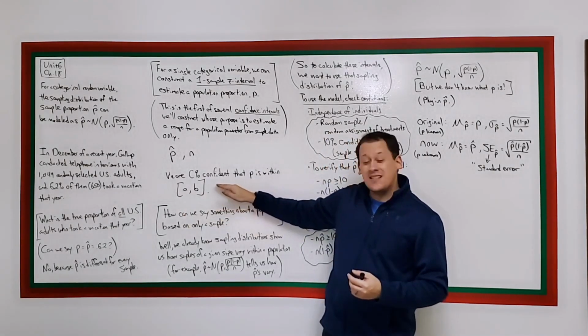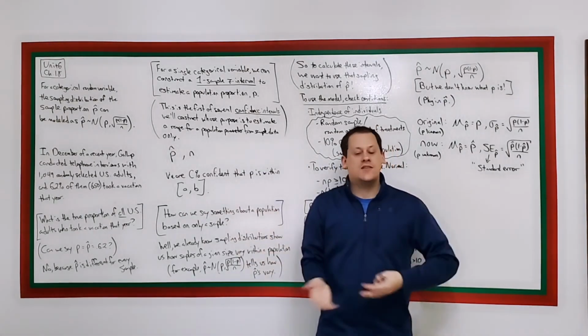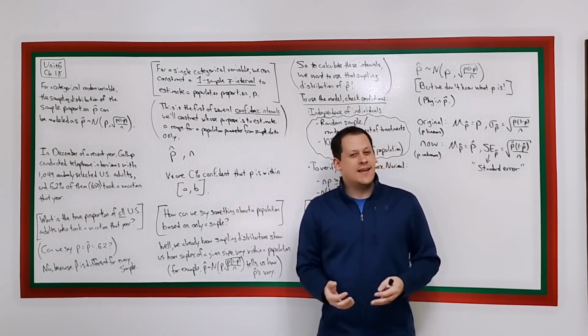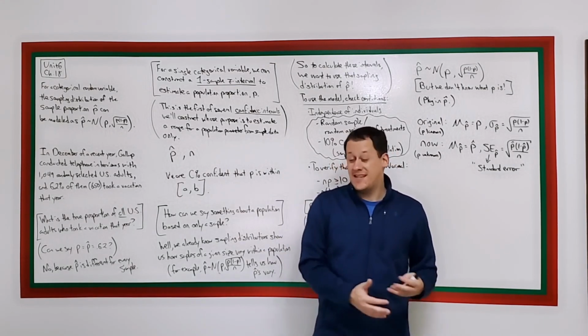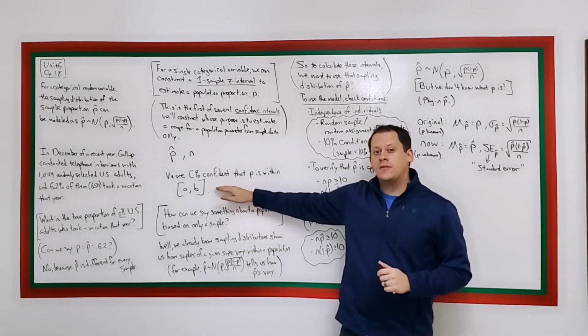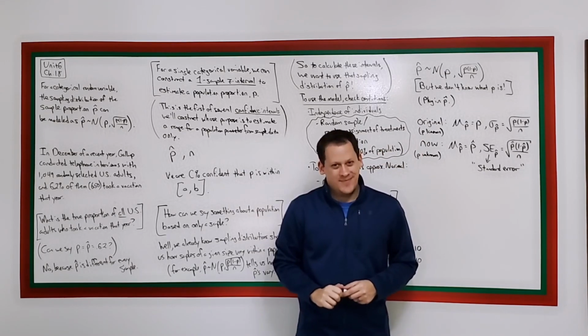You're going to find that saying something like this is a lot more interesting than saying our best guess for p is whatever p hat is. That's true, but it's not super exciting, and you can't be very confident that p is p hat. But if you can say something like this, that is much more powerful. And we'll talk about how that is calculated starting in the next video. And we'll see you there.